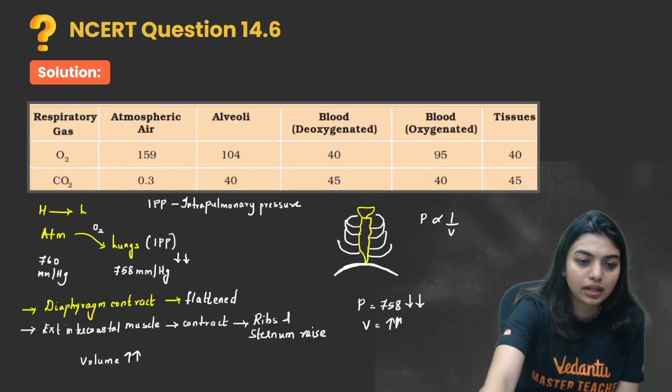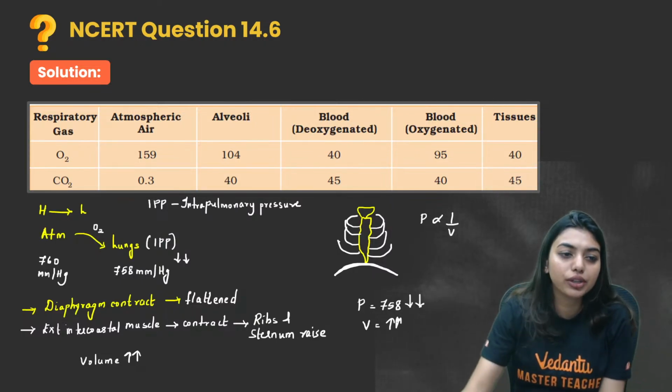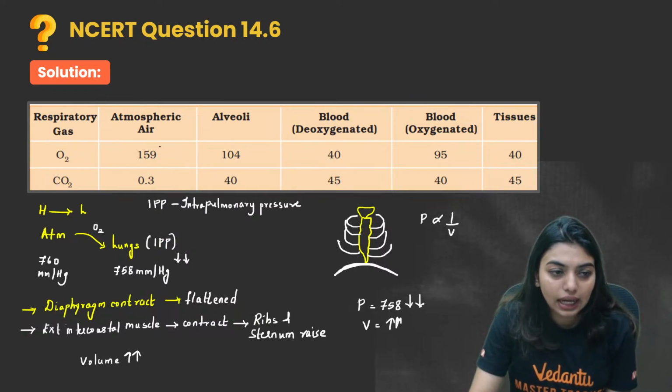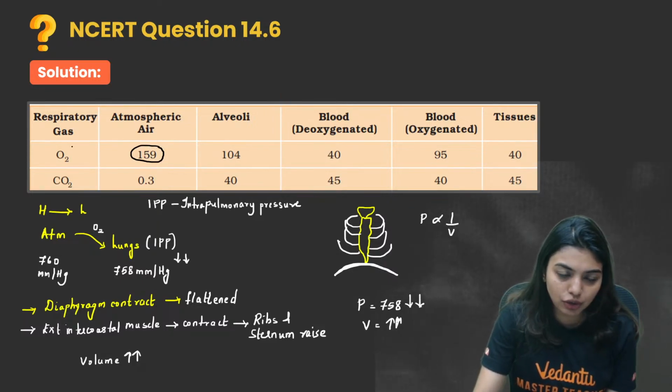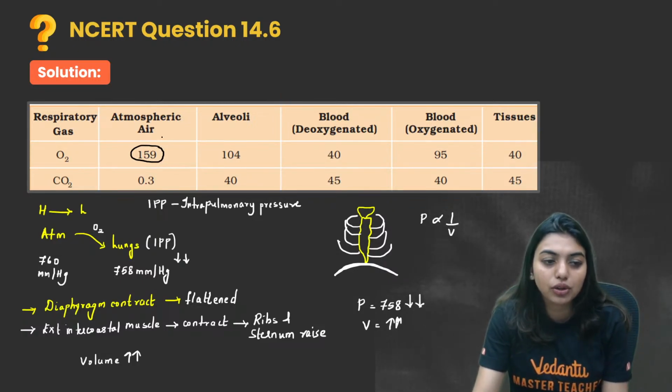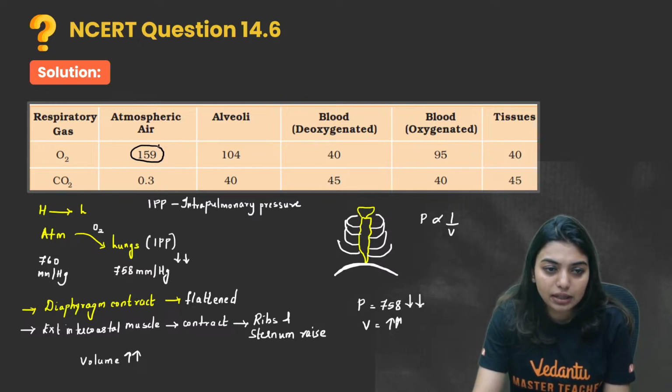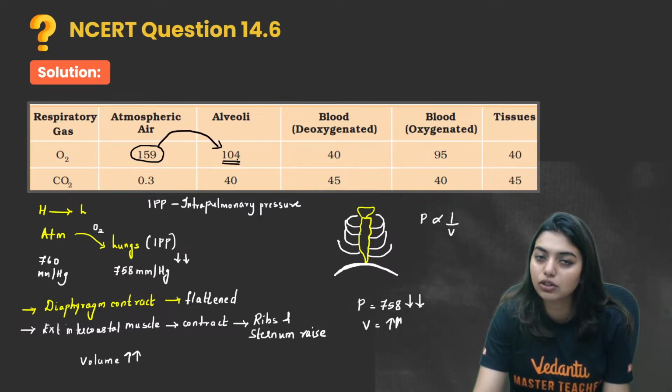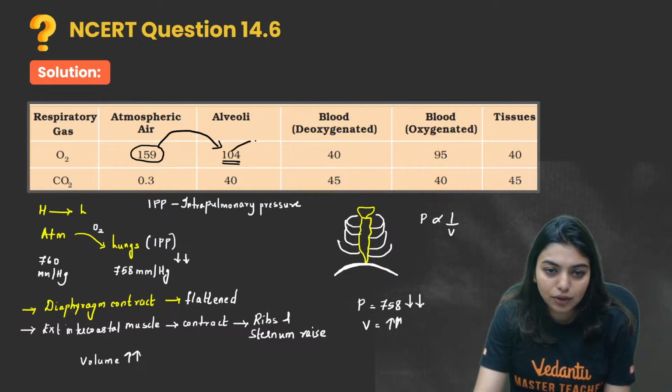Okay, so this is what you have to remember. Now look here, you can see that atmospheric oxygen is around 159. That is the partial pressure they're talking about here, not the pressure which I told you earlier. So from the atmosphere, it will automatically move to the alveoli because the alveolar pressure is only 104. From the alveoli, it will move to the deoxygenated blood.